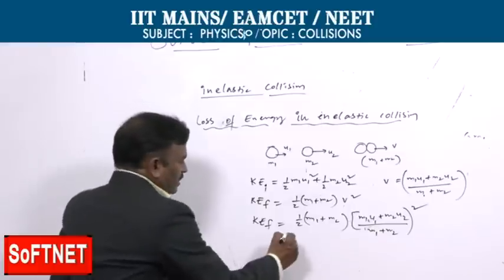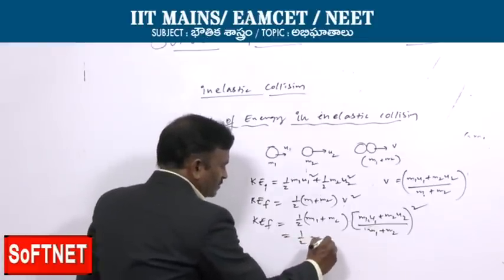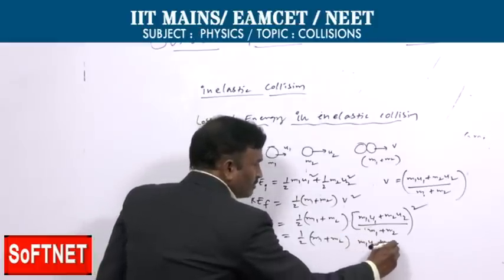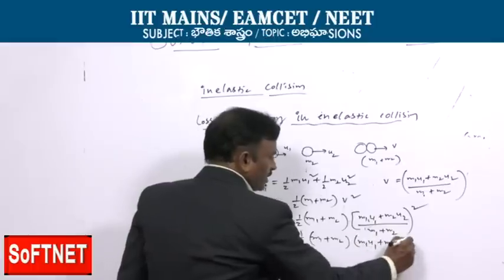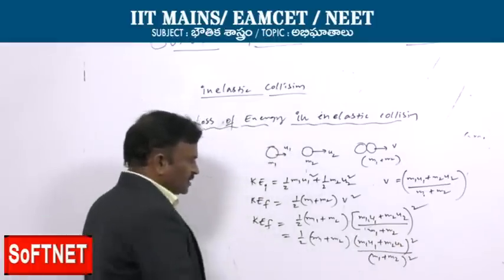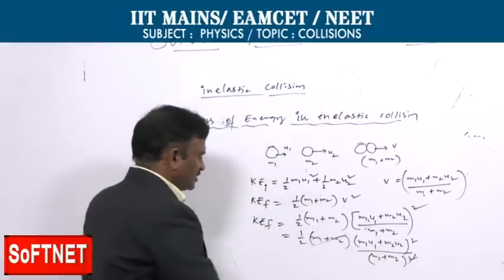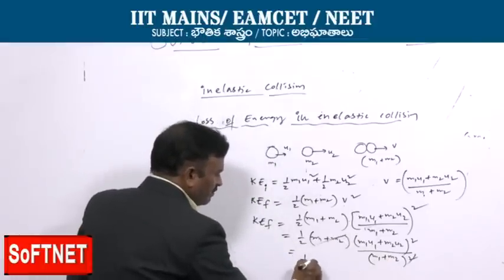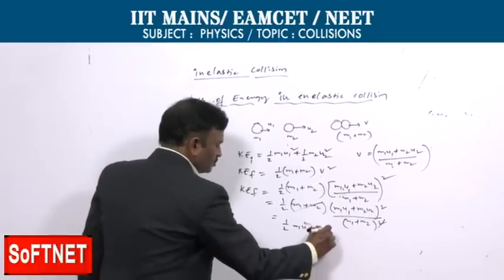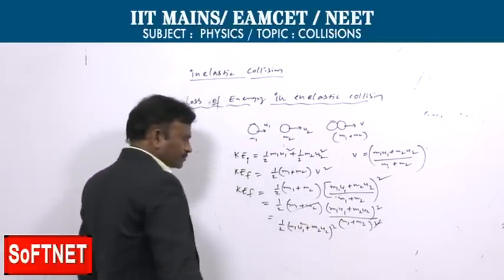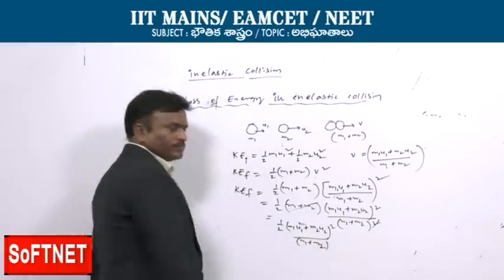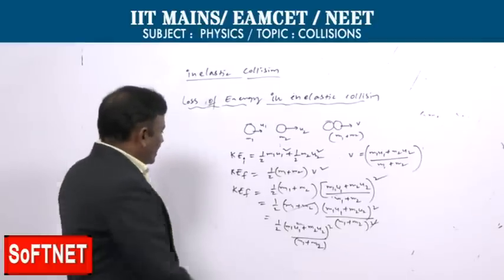So half of (m1 plus m2) by (m1 plus m2) whole square into (m1 u1 plus m2 u2) whole square. Here the square term gets cancelled. Then finally you will get half of (m1 u1 plus m2 u2) whole square by (m1 plus m2). This is the kinetic energy final.